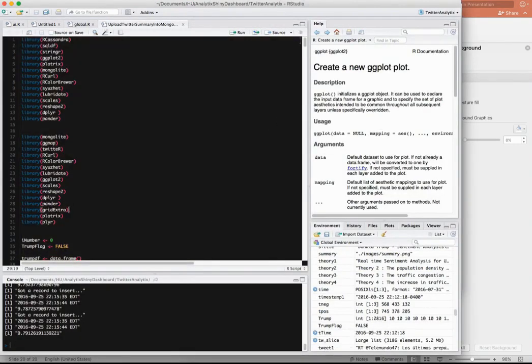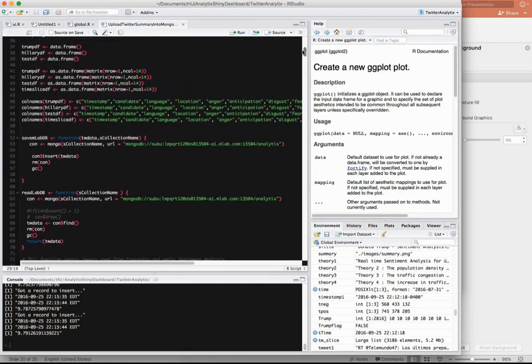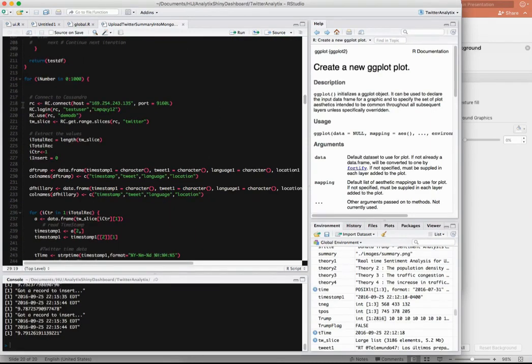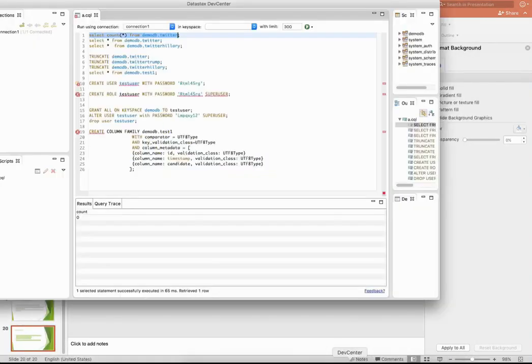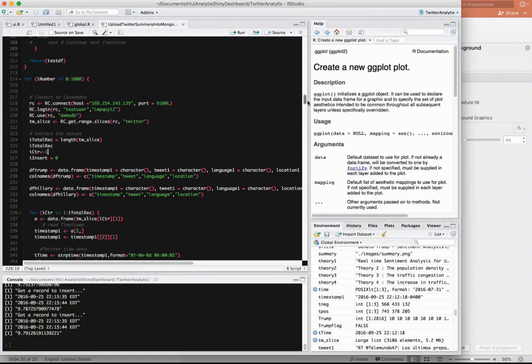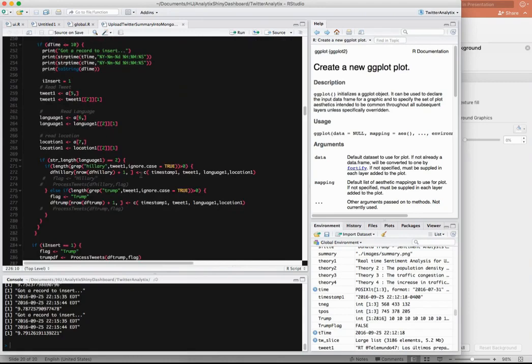This is my R parser code. This reads data from Cassandra. If you look at it, I'm using RCassandra to connect to Cassandra. It's connecting to the demodb keyspace, and Twitter is the table: demodb.twitter. DemoDB is the keyspace and Twitter is the table name. So this is connecting to this IP address here, and reads the data and parses it.